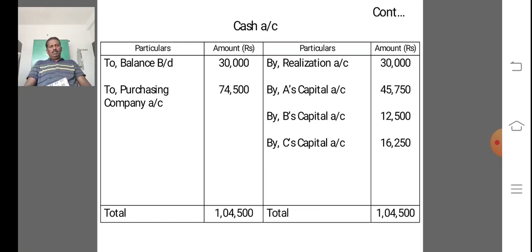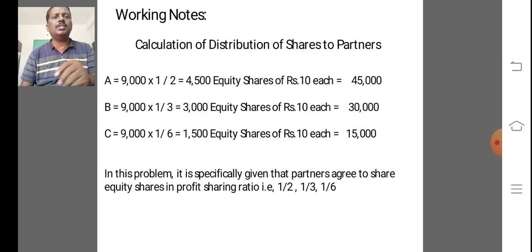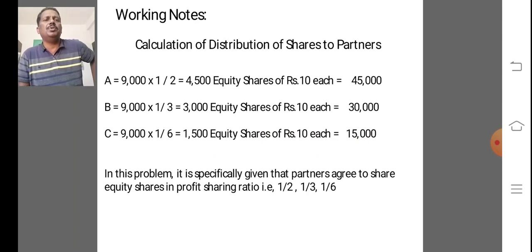And credit by A's capital account 45,750, B's capital 12,500, C's capital 16,250. The total of cash account is 1,04,500. The next is the working notes calculation of distribution of shares to partners.